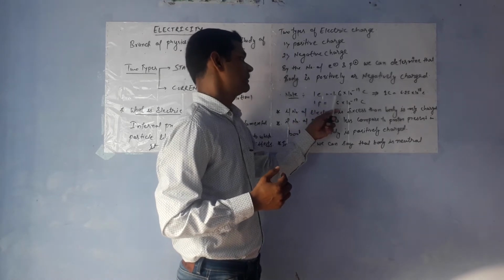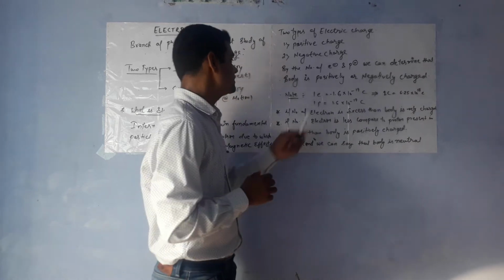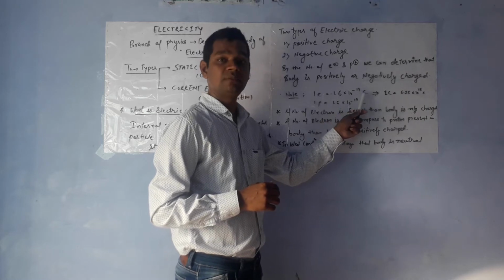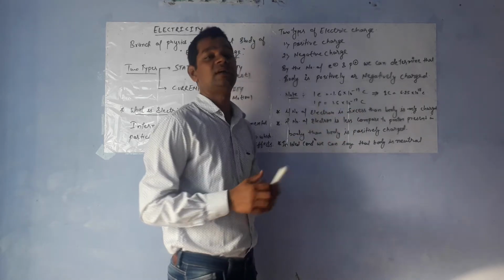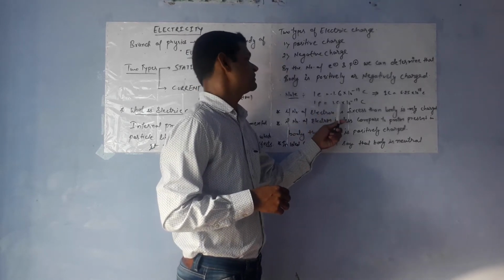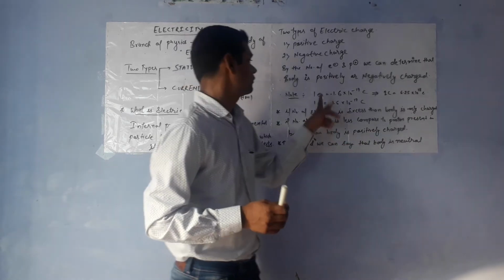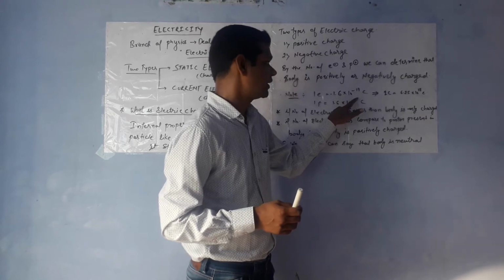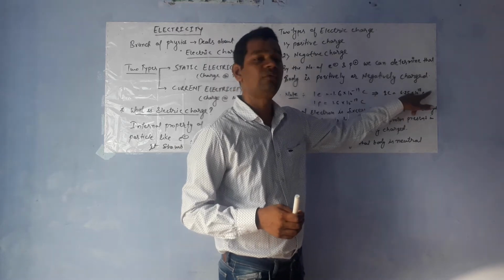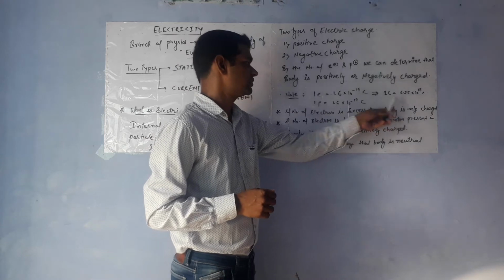One electron contains minus 1.6 into 10 to the power minus 19 coulomb of charge. Why minus? Because the electron contains negative charge, and one proton contains positive 1.6 into 10 to the power minus 19 coulomb. So we can formulate from this that 1 coulomb is equal to 6.25 into 10 to the power 18 electrons.